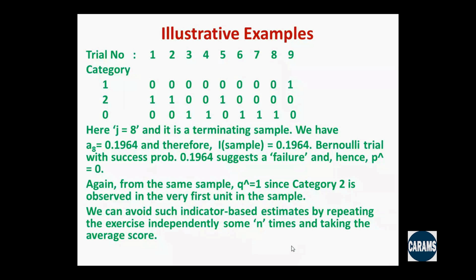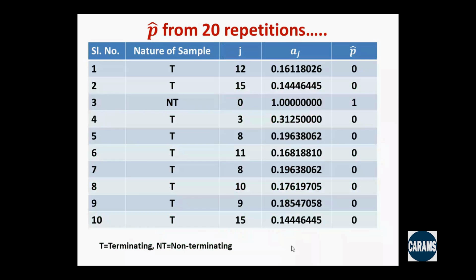in trial number 1. We can avoid such indicator-based estimates by repeating the exercise independently some n times and taking the average score. So this last part we explain with reference to estimation of P. So I'm talking about 20 repetitions of the trial. The serial number 1, the nature of sample, it is terminating, J equal to 12. That means after a series of observations up to 12 runs, covering both the two categories 2 and 0, at